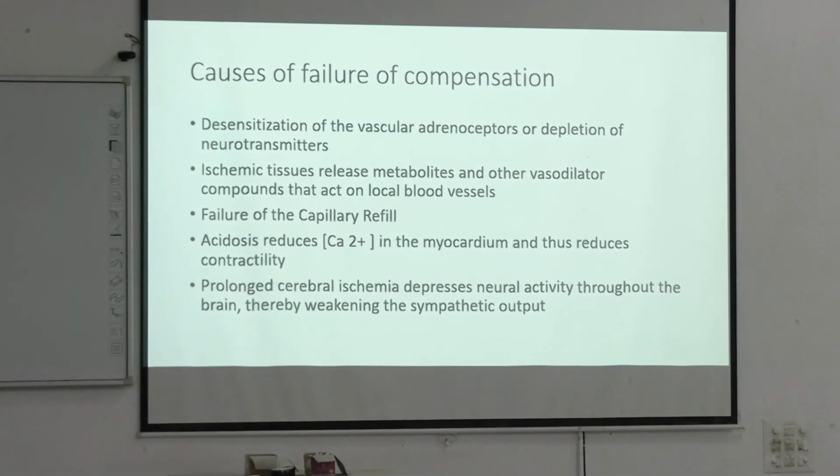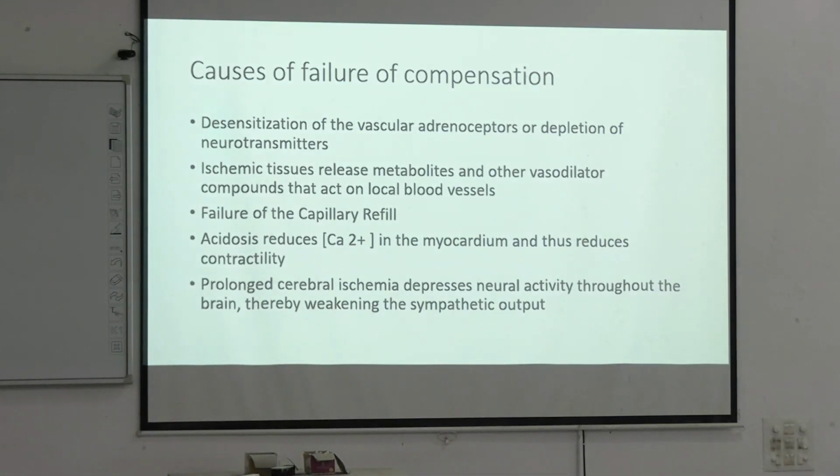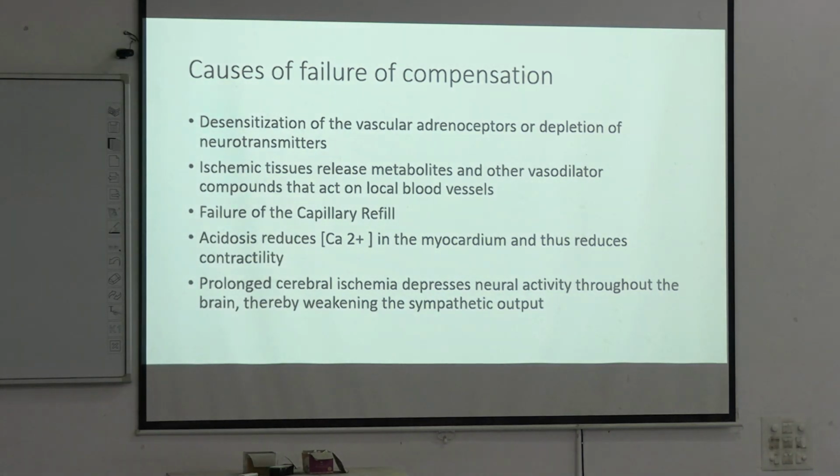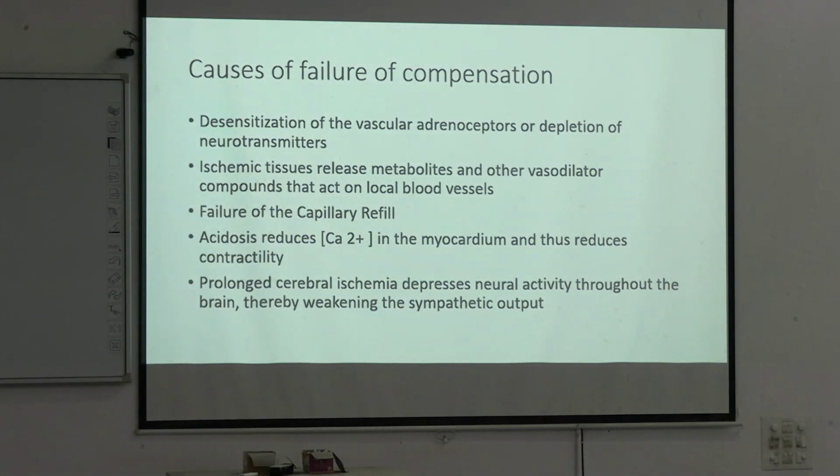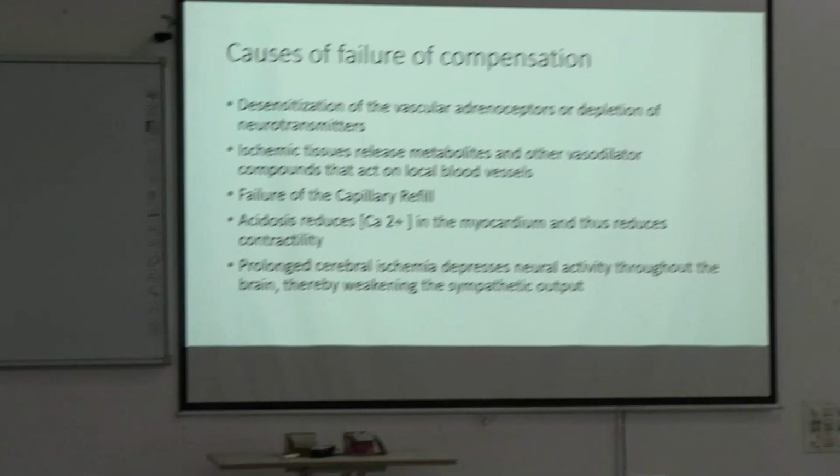Once there is ischemia here, because the low pressure baroreceptor and high pressure baroreceptor control centers are in the brain stem, once the patient's brain stem is not getting adequate blood and is suffering from hypoxia, how is the neural mechanism supposed to work? The low pressure and high pressure baroreceptor reflexes will not work because the brain stem is also suffering from hypoxia. So the neural mechanism is also damaged. Prolonged cerebral ischemia depresses neural activity throughout the brain, thereby weakening the sympathetic output.